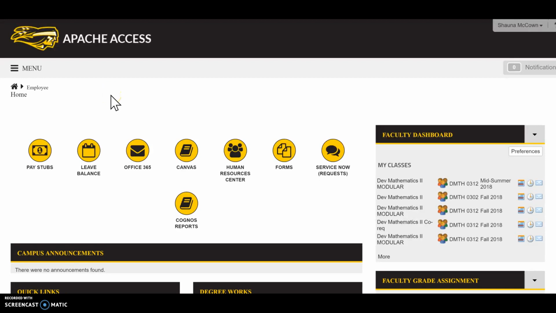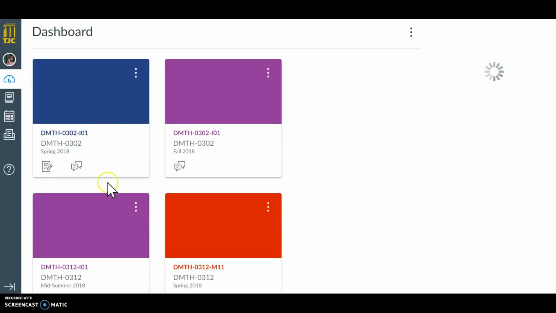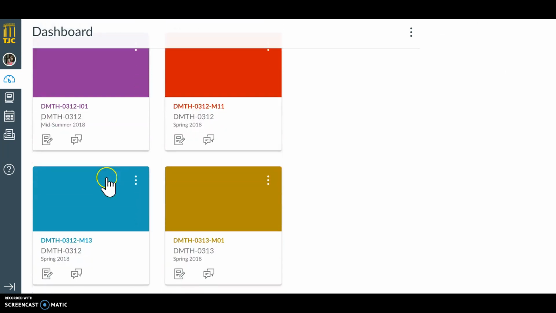Okay, so once you get to your home page, I think your button is a little different than mine. I'm an employee, so mine just says Canvas. Yours says my online classes. And once I get into my Canvas page, it's going to look a lot different from yours because I've got a lot more classes than you do. I need to do some archiving.